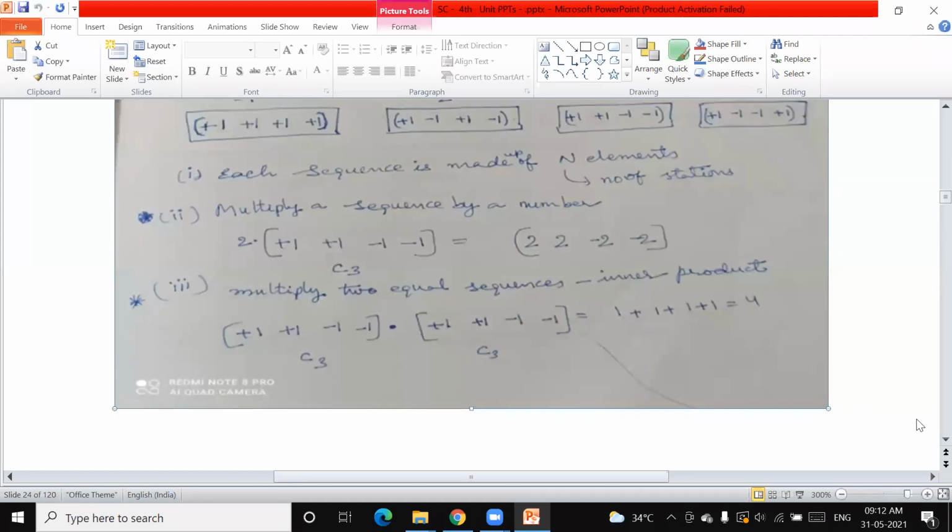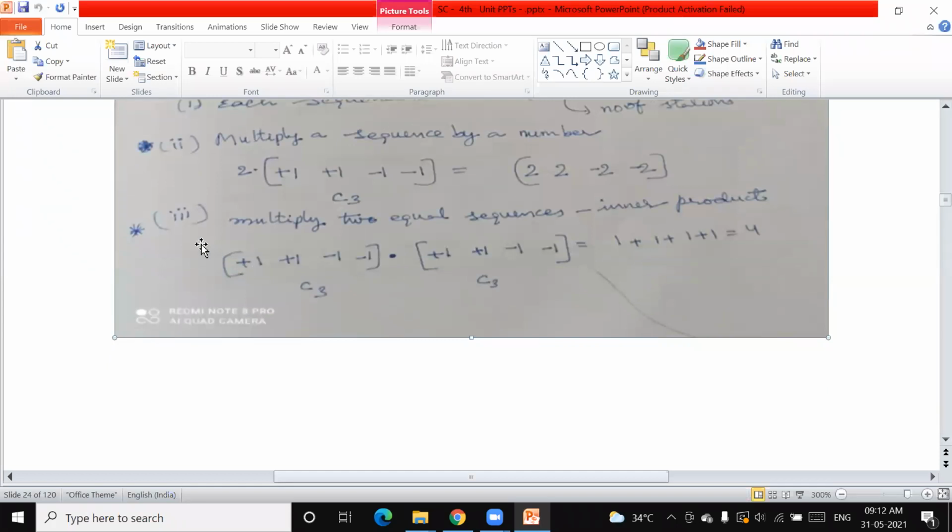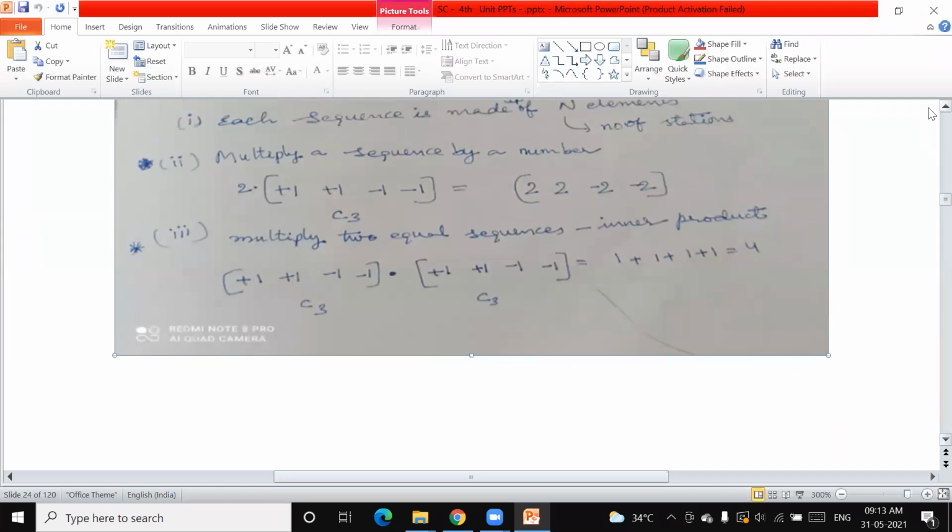That's all. So now the very important one, I have kept the star mark here for the third one. It is this important property of a chip sequence. Multiply 2 equal sequences. That means C3 and C3, that is the equal sequences, or C1, C1, or C2, C2, or C4, C4. That is the meaning. So multiply the 2 equal sequences. What is happening is all of them are added and you are going to get the 4, because the 4 number of stations that we have used. So therefore the multiplication is like this.